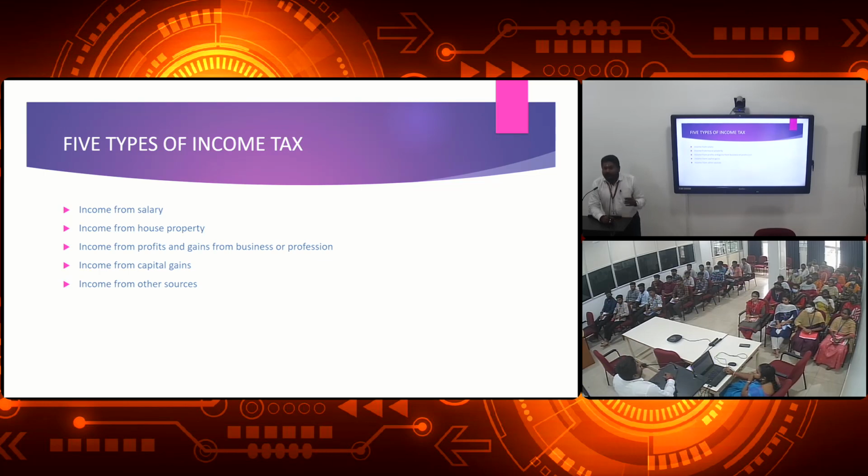Otherwise, if you are giving a memento or gift to the doctors, that is also taken as taxable. If it exceeds the limit of rupees 2,50,000, the doctors, auditors or engineers must pay the tax. And the last one is an interesting one, income from other sources. Now, apart from these four heads of income, we may get income from this head.